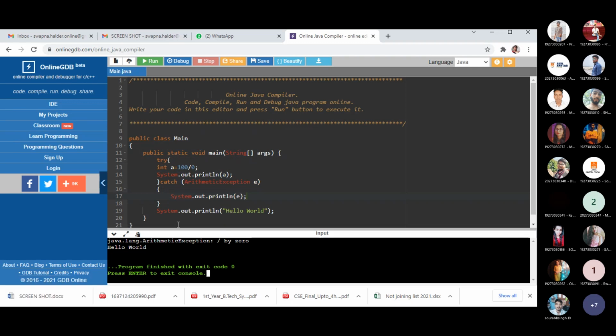Because it is the normal rule for any programming language that whenever there is an abnormal condition, the program will be interrupted first. After that, it will be terminated. It will not continue its normal execution. That's why it is an exception. It is an abnormal condition.